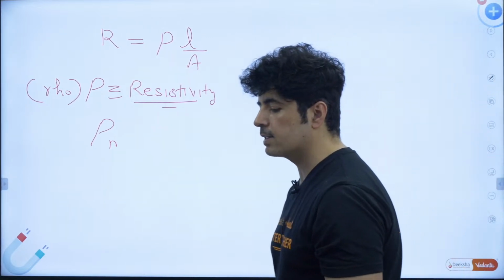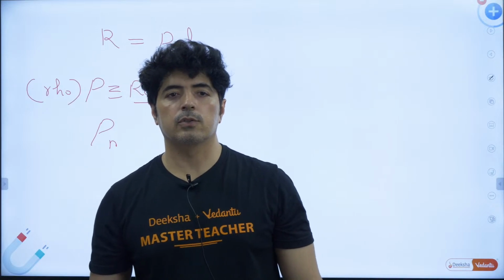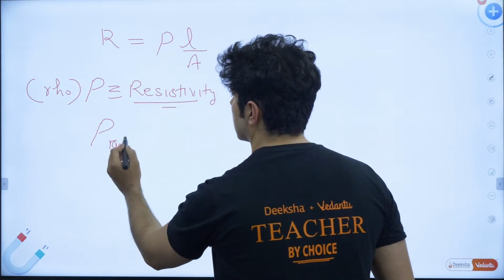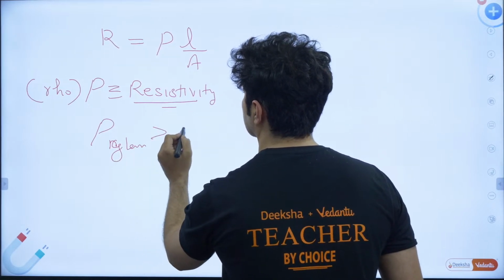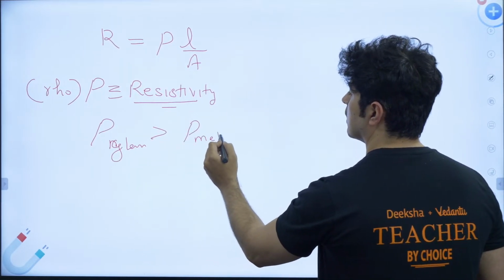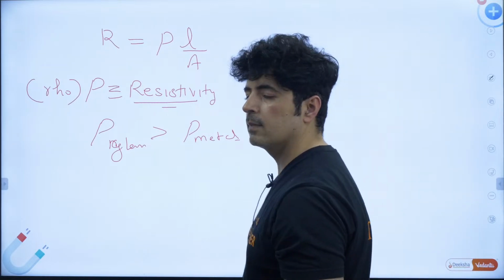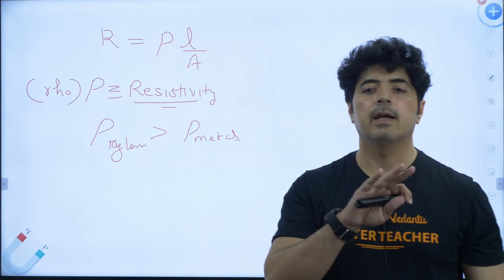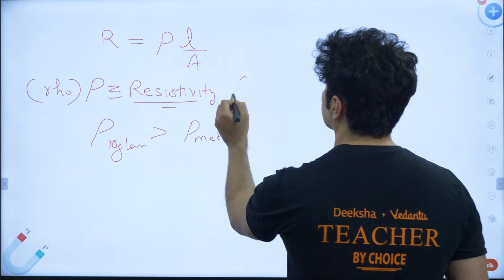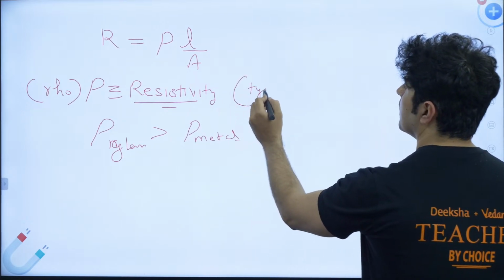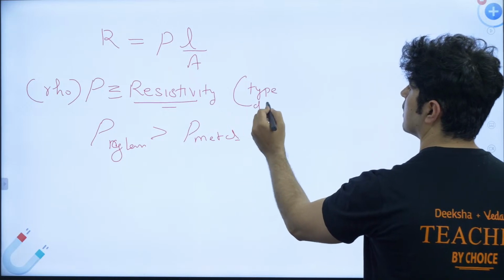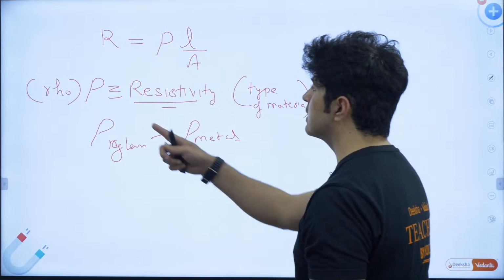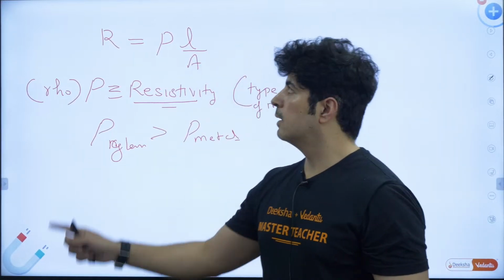So the resistivity of glass is more than that of metal. So it depends upon the material. This is nothing but, it only depends upon the type of material. This is what you have to remember. So resistivity depends upon the type of material.